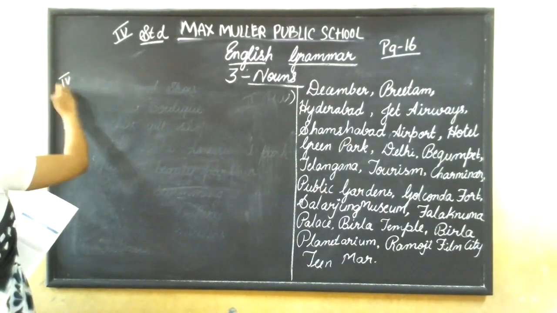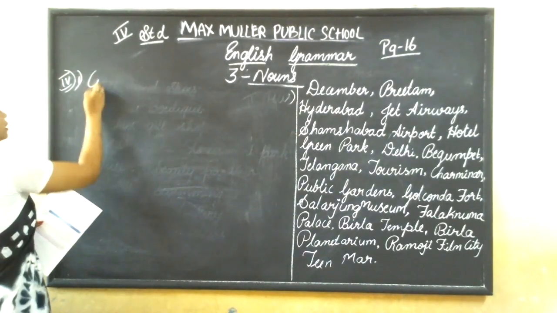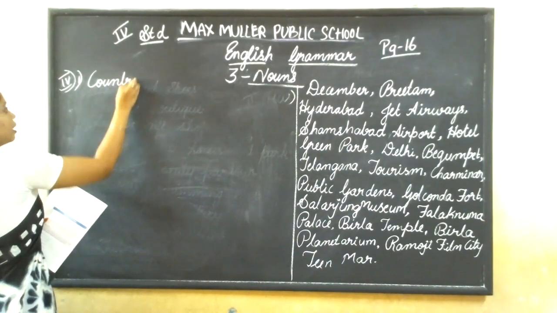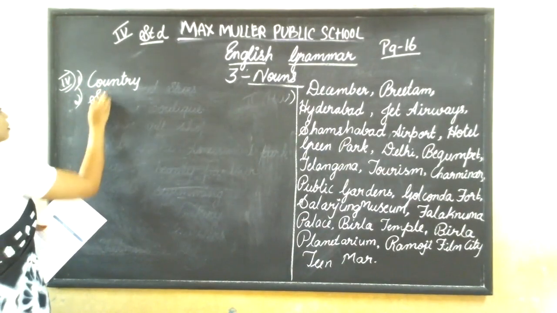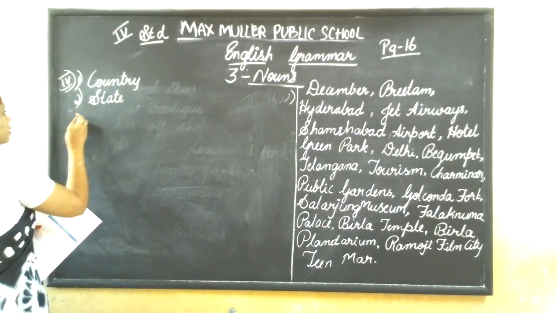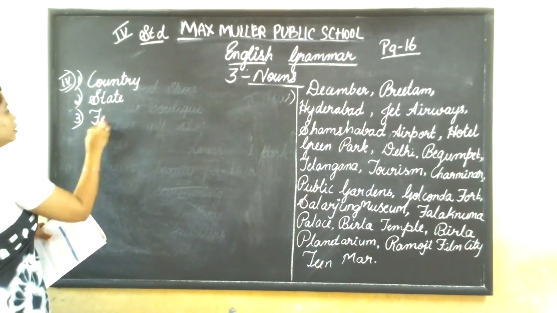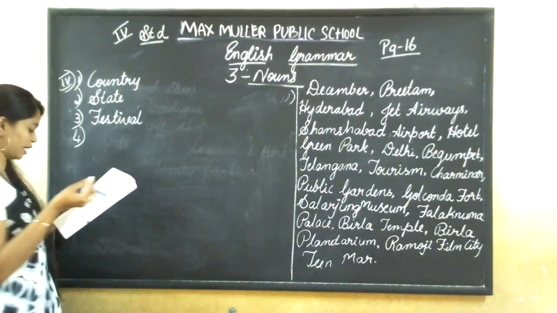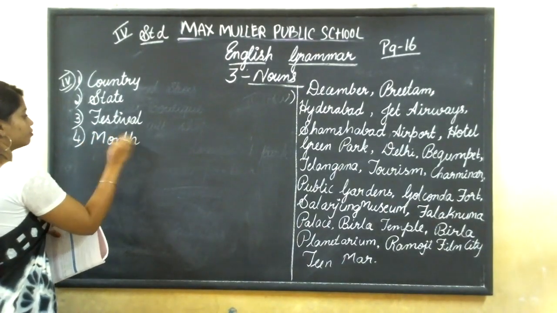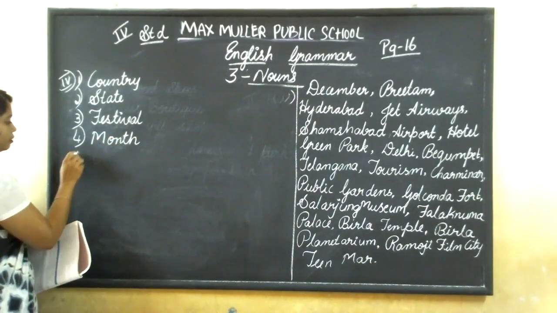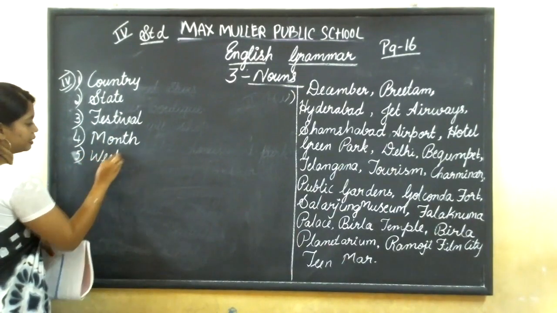Okay. Fourth main it is. First one. India is the name of a country. Delhi is the name of a state. Diwali is the name of a festival. January is the name of a month. Monday is the name of a day.